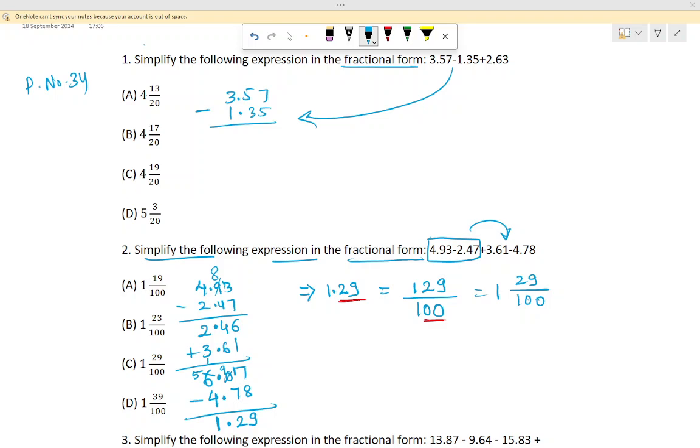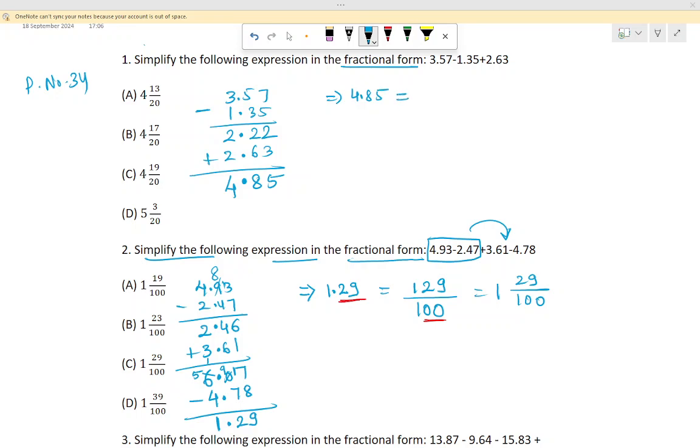Yes? So if you minus it, how much answer will you get? Tell me. Okay, 7 minus 5 is 2. 5 minus 3 is 2. Point as it is. Next, 5 minus 3 minus 1 is how much? 2. So 2.22. Next, we have to add this one. Plus how much? 2.63. So 3 plus 2 is how much? 5. 2 plus 6 is 8. Point as it is. 2 plus 2 is 4. So 4.85 is the answer now.